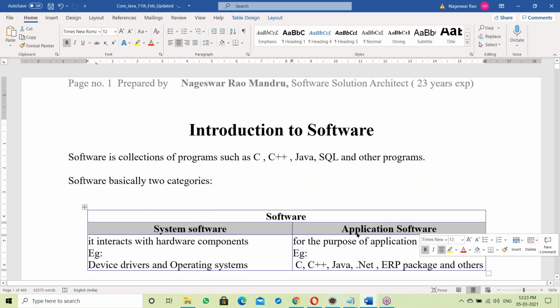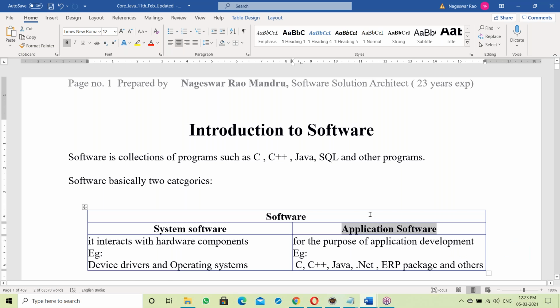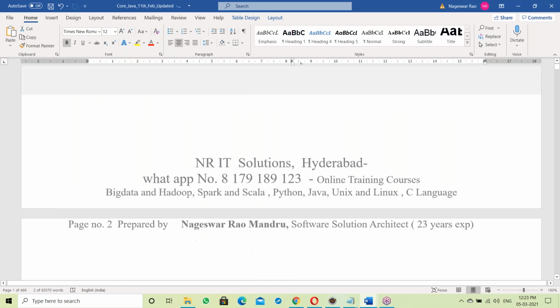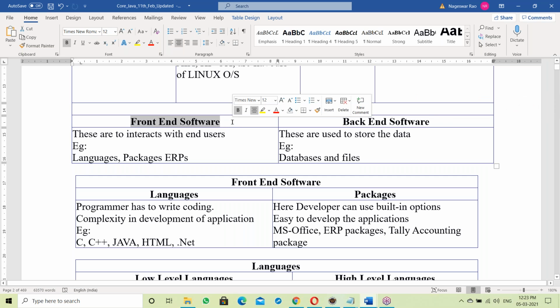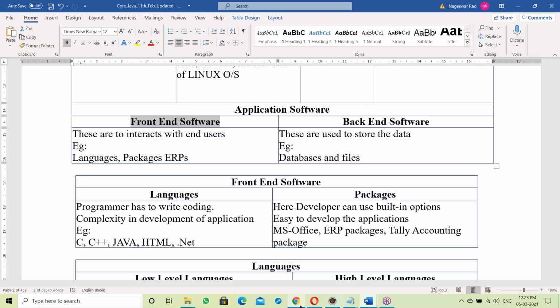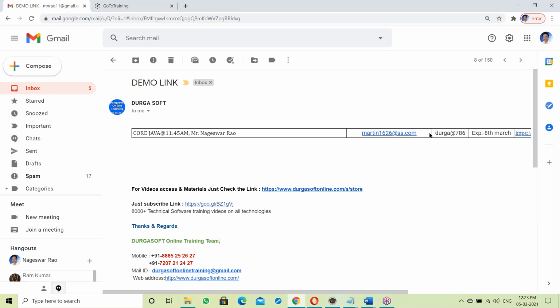System software, application software. Java comes under application software. Now let us move to application software. In application software, they say front end and back end. So what is front end?